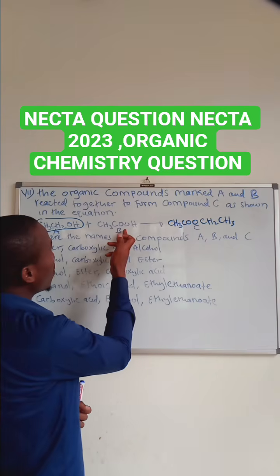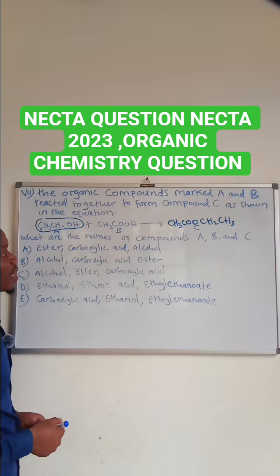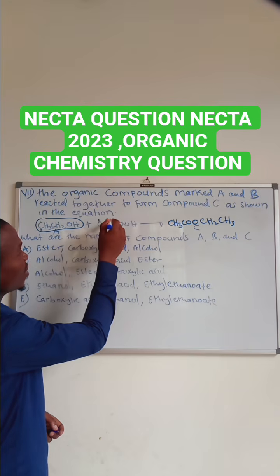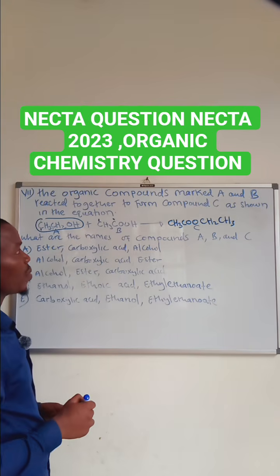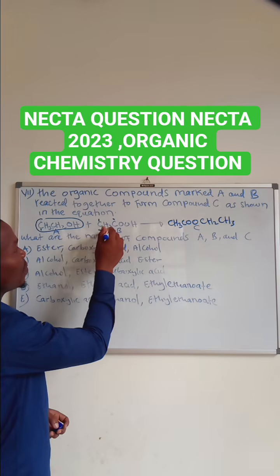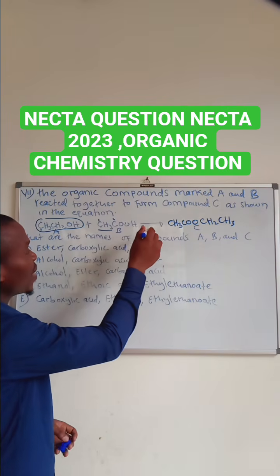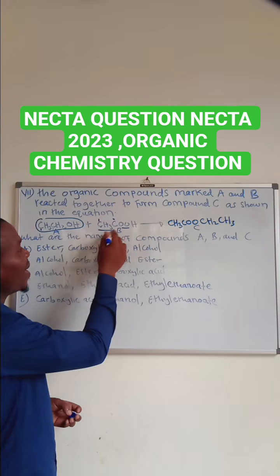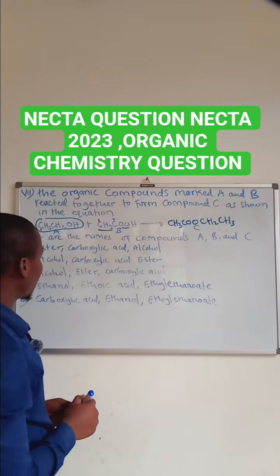And compound B, this is carboxylic acid. Let's start with the number of carbons. We have 1, 2. We have only 2 carbons. If it's 2 carbons, it will be ethanoic acid. We add oic. It will be ethanoic acid.